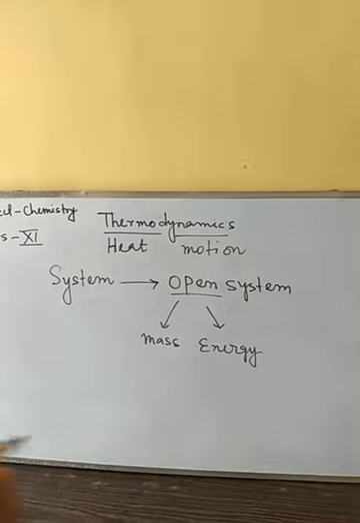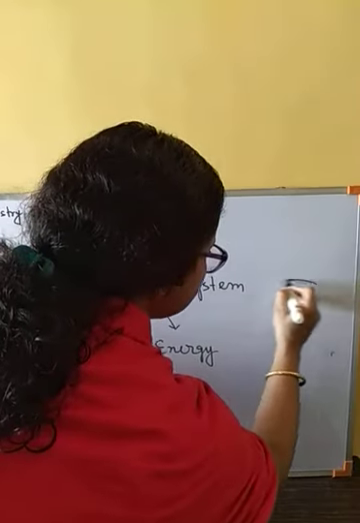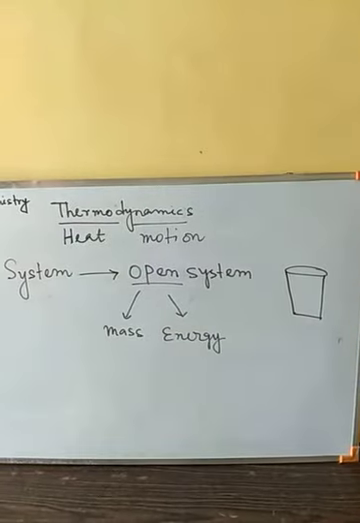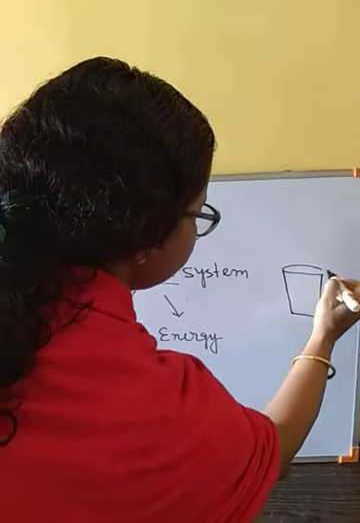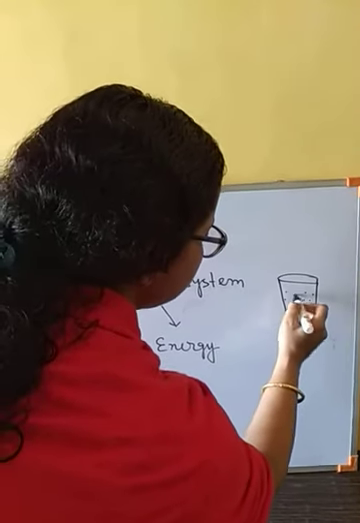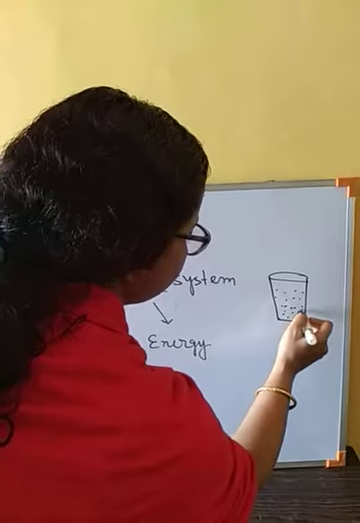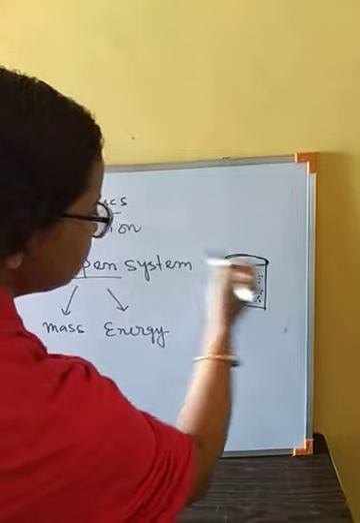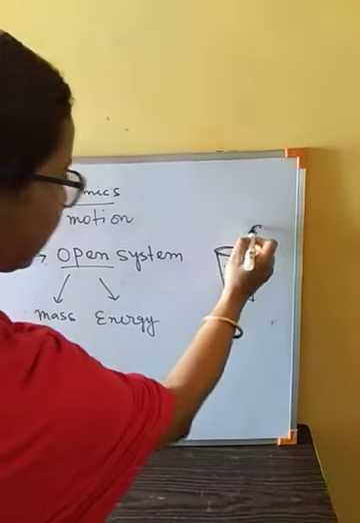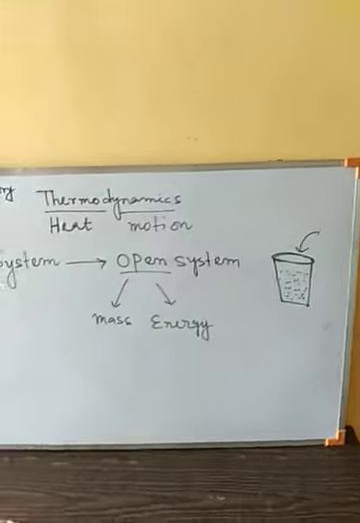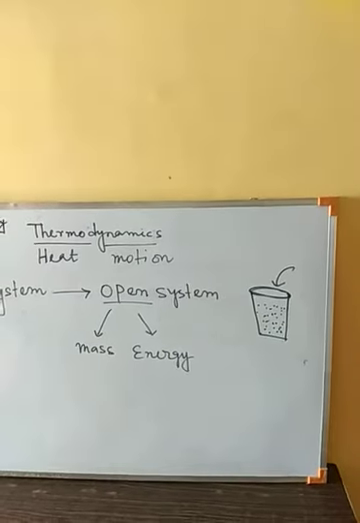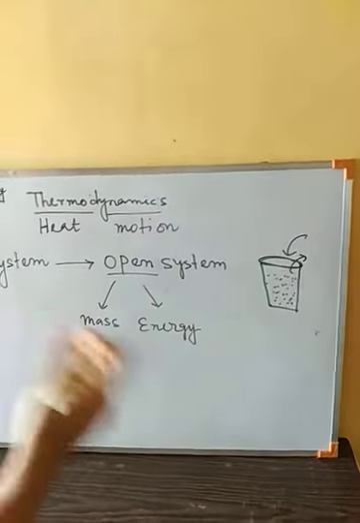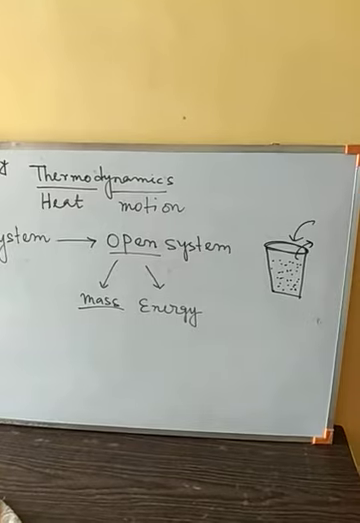Like if we take some water in a glass, or gas also, as we said earlier. Here we are taking some water. As this container is open, this is a glass, we can add some more water to it, or if it is gas, we can add some more gas, or the water can be taken out of the glass. That means change of mass is possible here.